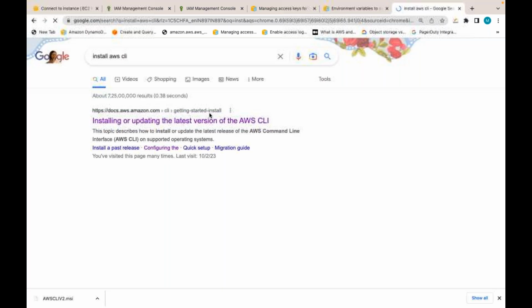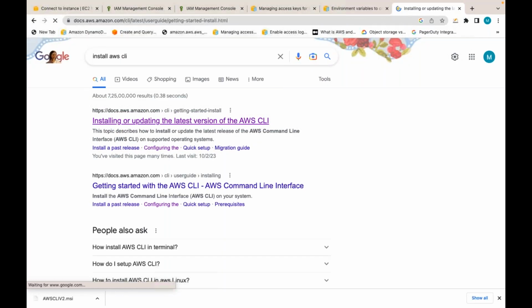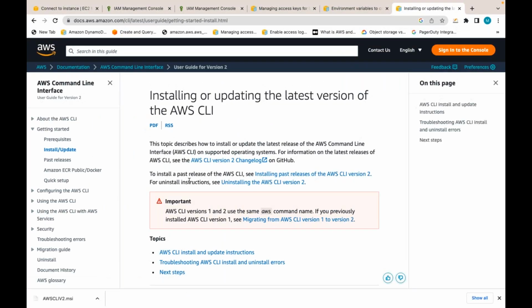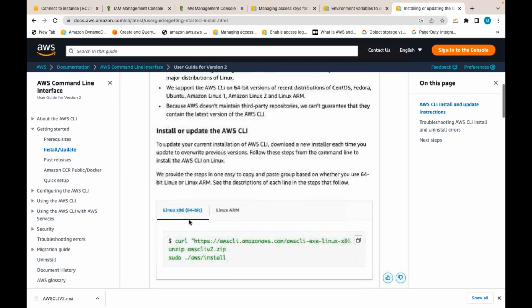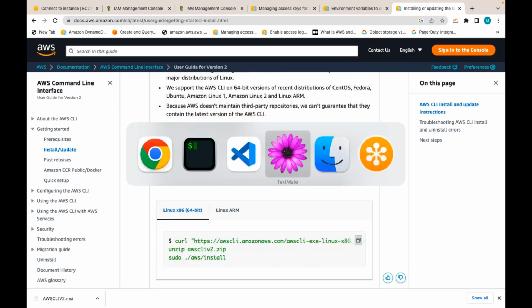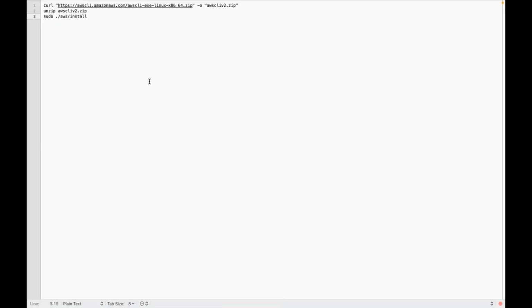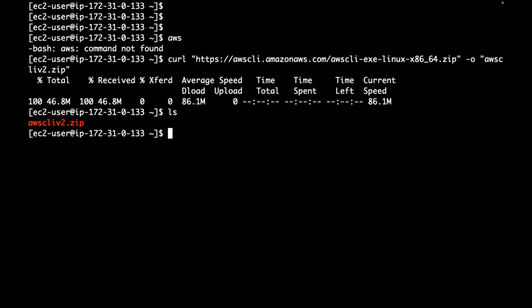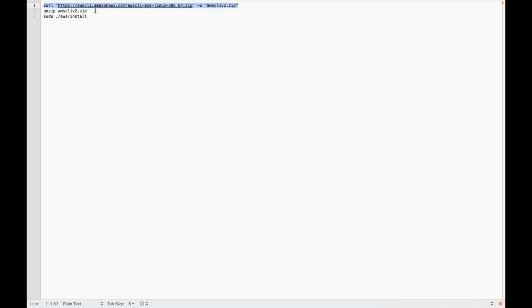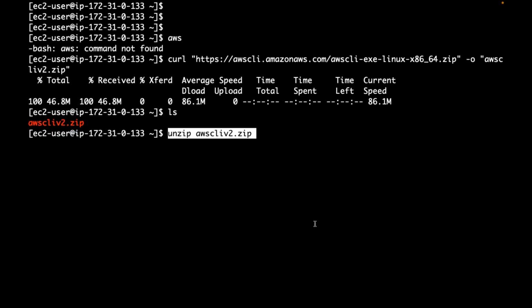Suppose you want to run a Terraform script, you need to install Terraform. Suppose you want to run AWS CLI commands, you install AWS CLI. This is for Linux. Let me download this zip file and unzip it in the Linux system.